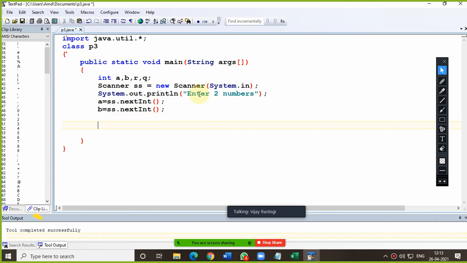Now the two numbers I have entered. For finding the quotient, everybody knows we have this property. This symbol is your quotient symbol. Now please try to understand.